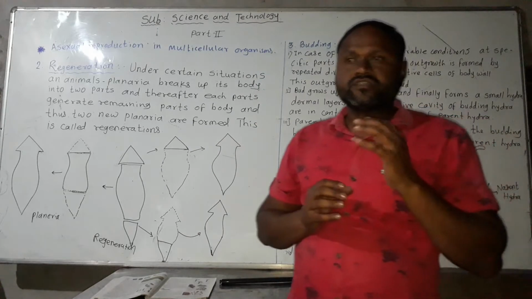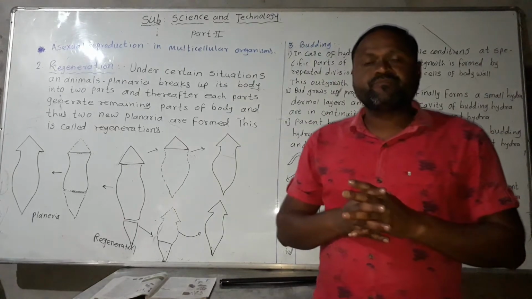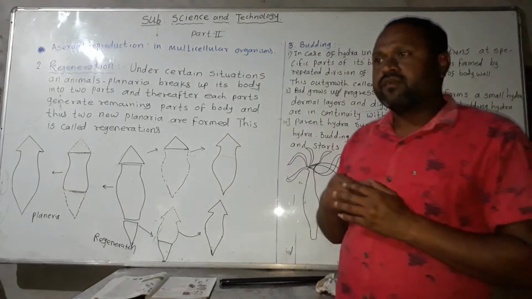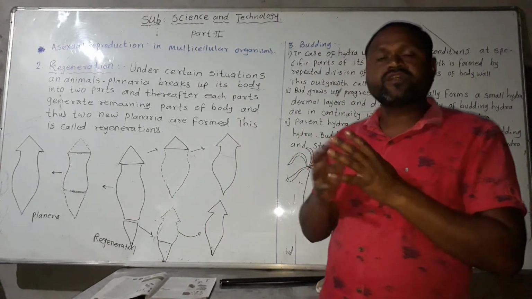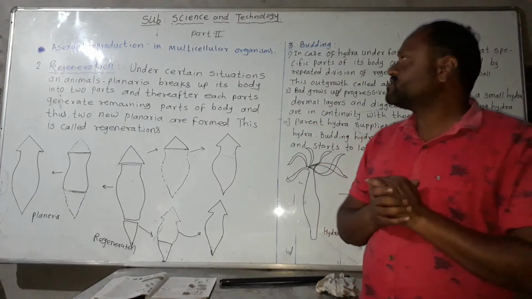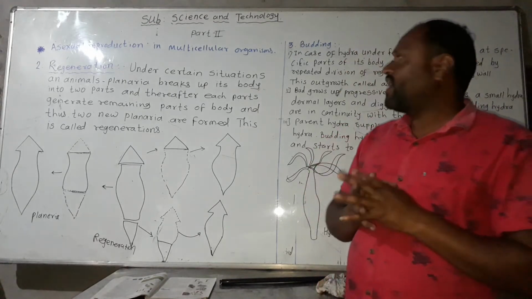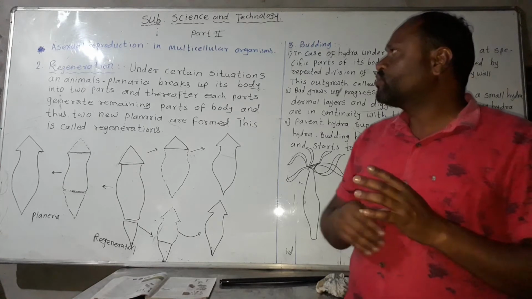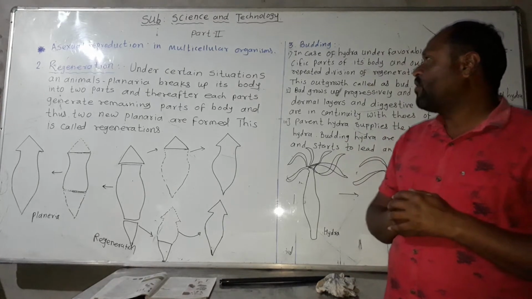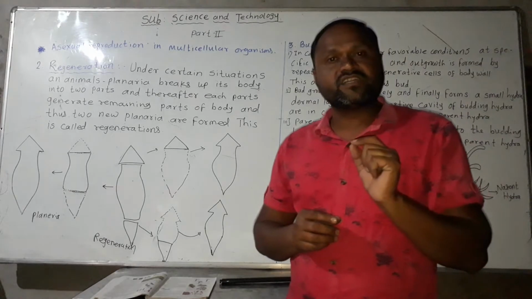Under certain situations, some animals can regenerate. What is meant by regeneration? Regeneration means that under certain situations, animals like planaria and starfish break up their body into two parts, and thereafter each part generates the remaining parts of the body, and thus two new planaria are formed. This is called regeneration.